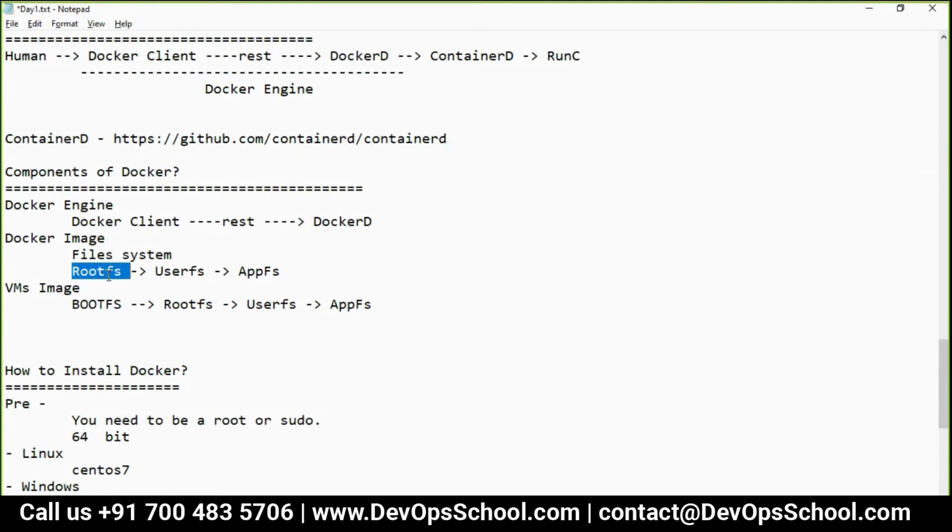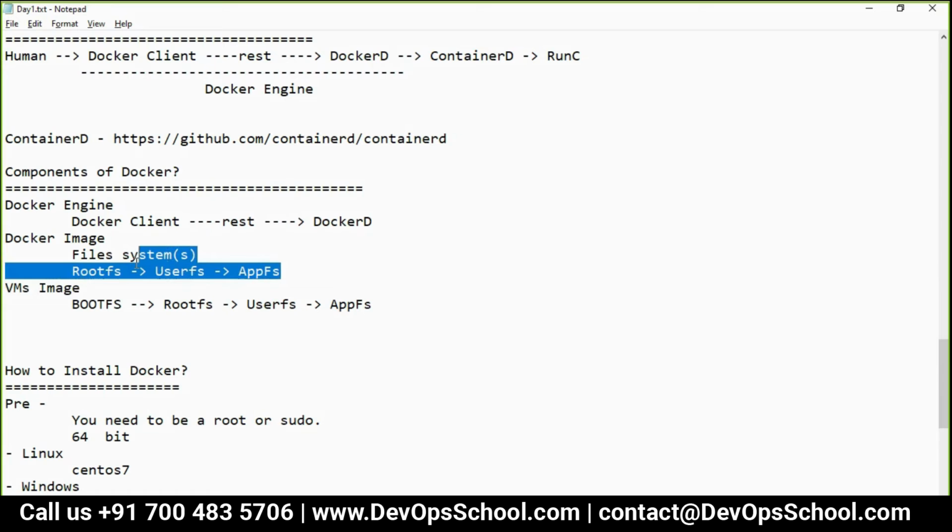On top of that, user file system. And on top of that, application file. The image has these three combined. You have a root file system first. On top of that, user file system, and then application. Guys, is that clear for everyone? Yes, right.